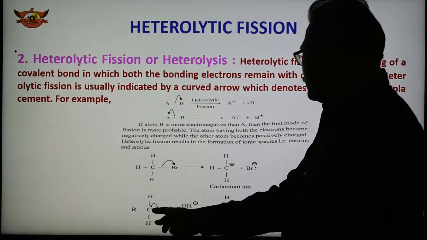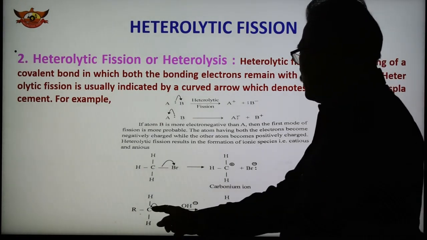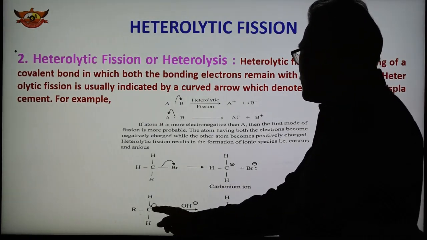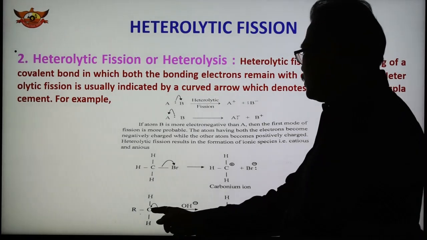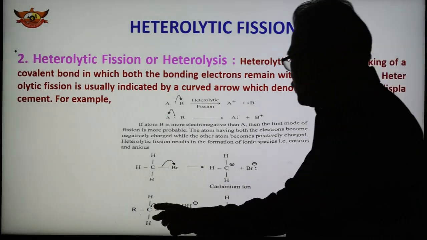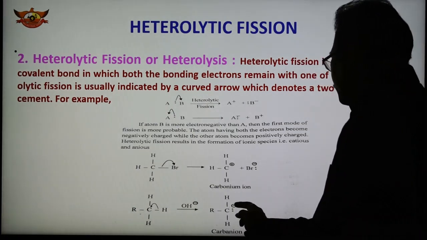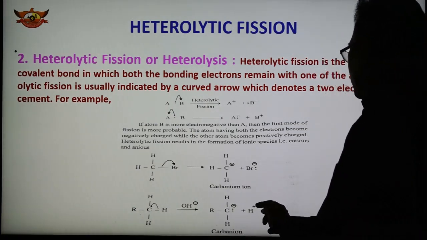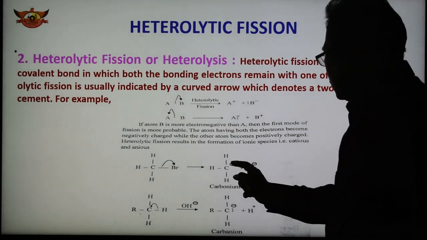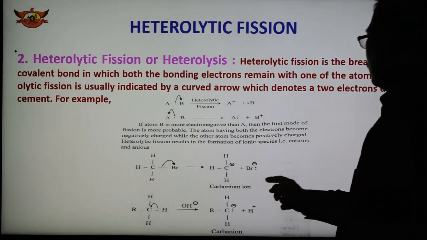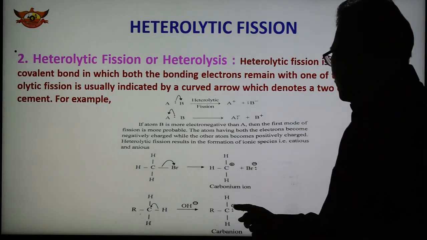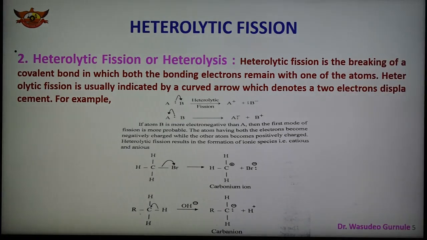Another example: now this was C-Br, but if you take the breaking of a C-H bond, in this C-H bond carbon is more electronegative, therefore the electron pair shifts to the carbon. So here carbon is negative and H plus is positive. When carbon has a positive charge it is known as a carbonium ion, and when carbon has a negative charge it is known as a carbanion.